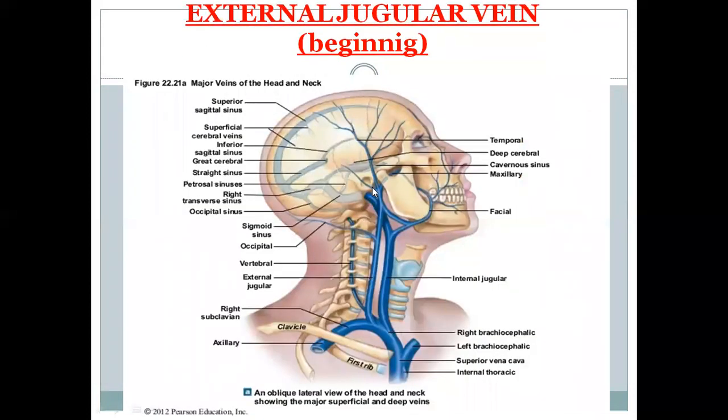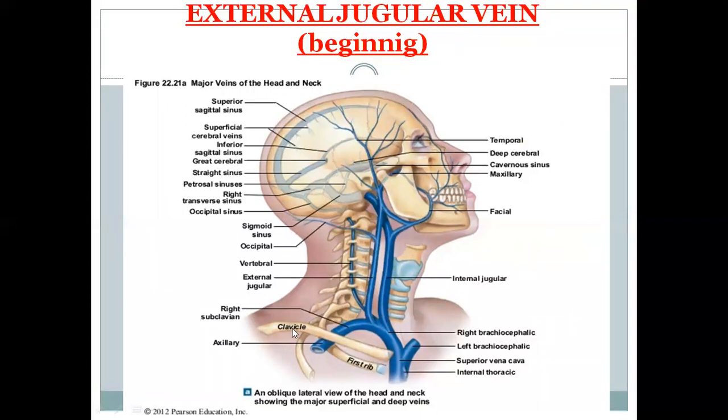External jugular. Many times I describe the external jugular, how it is formed. It is formed by the posterior division of the retromandibular. This is retromandibular; superficial temporal vein and maxillary vein join to form the retromandibular. The retromandibular has two divisions: the anterior division joins with the facial vein and forms the common facial and opens into the internal jugular, and the posterior division joins with the posterior auricular and forms the external jugular vein. So this is external jugular opening into the